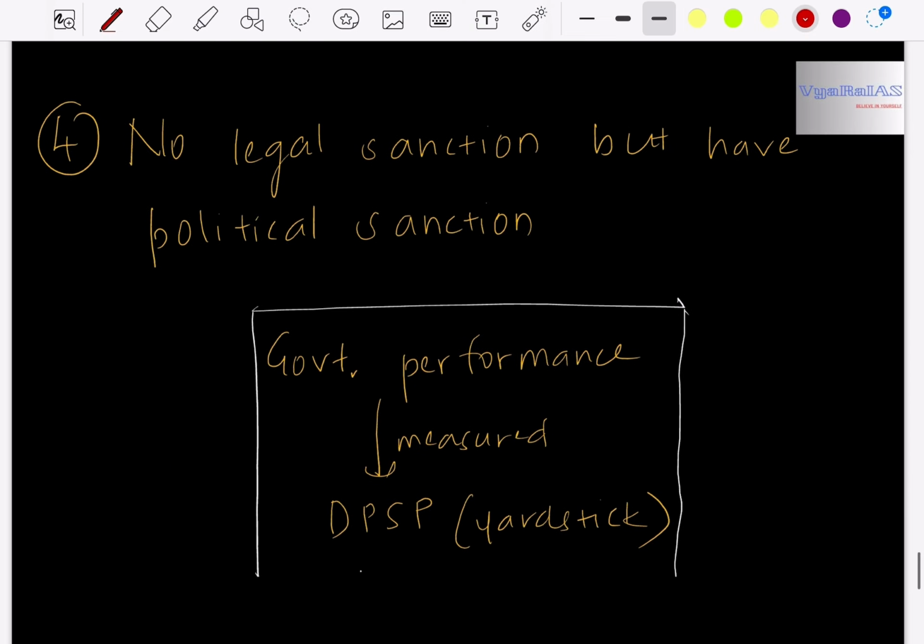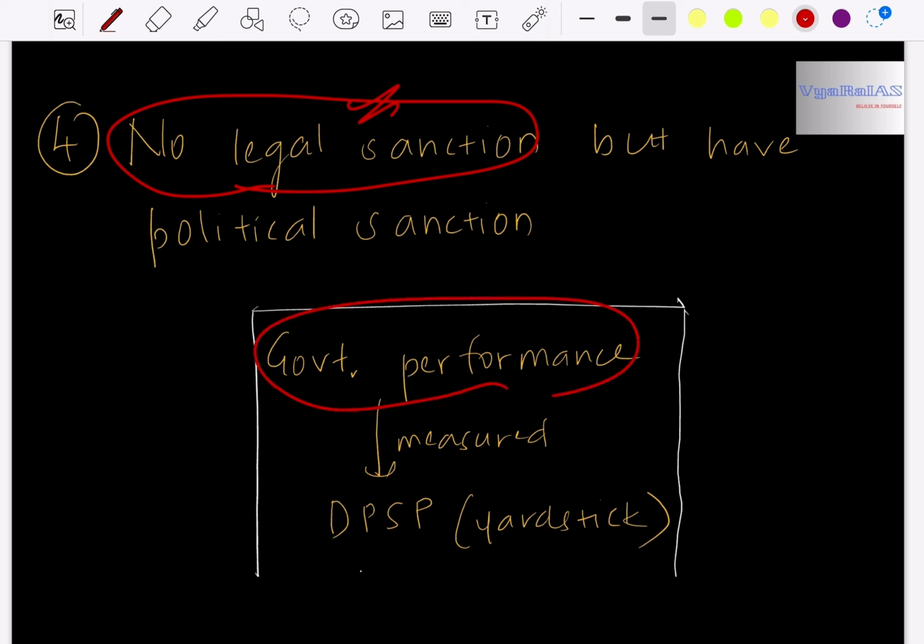And also, DPSP does not have any legal sanction. That is, DPSP does not have the backing of law. DPSP is just the measuring tool or the yardstick to measure the performance of the government, whether the government has brought welfare schemes or not, whether the government has brought populist schemes just to get votes, or whether it is really making schemes for the welfare of society.